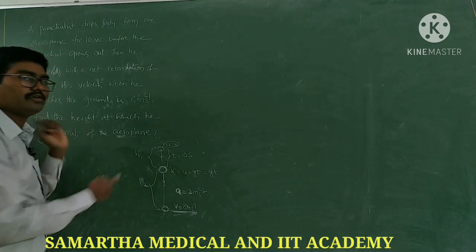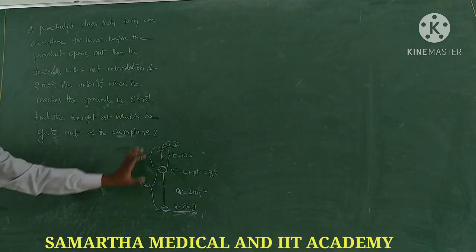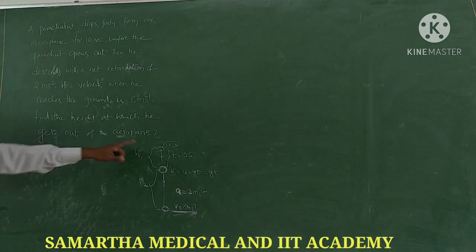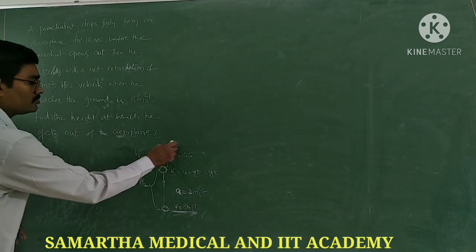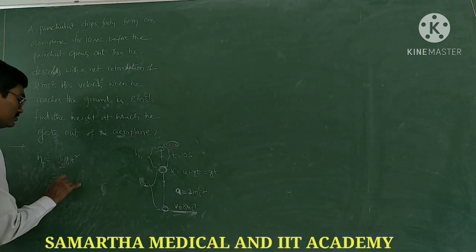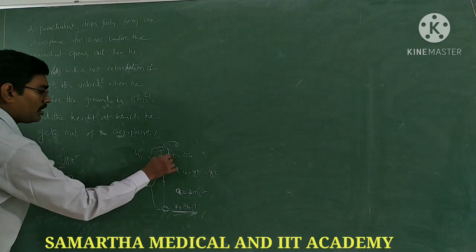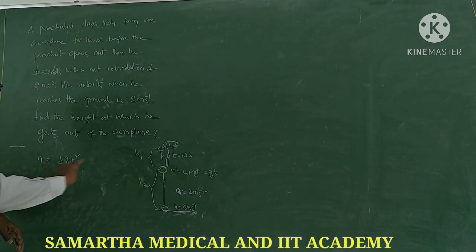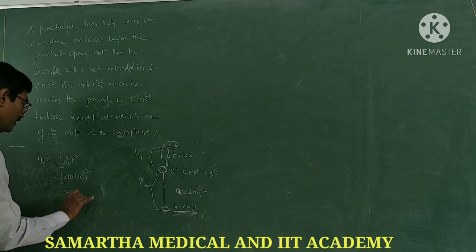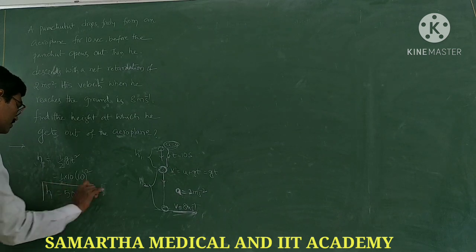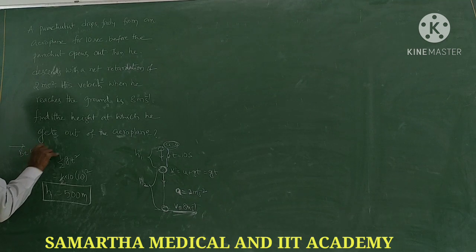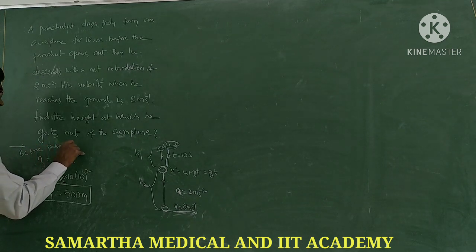So total distance only you need to calculate: h1 plus h2. h1 is under gravity effect only, so ut plus half at square. u is 0, so half gt square. Half g is 5, t is 10 seconds, 10 square, so that is 500 meters, before the parachute opens.